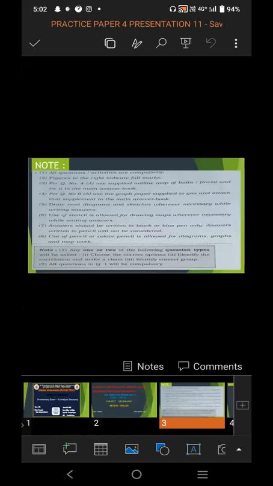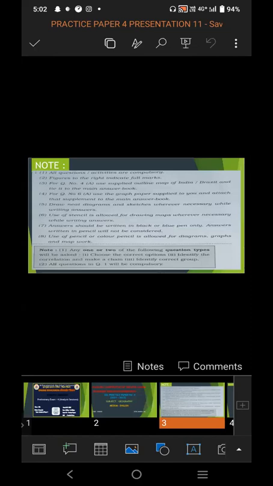For question number 4A, use supplied outline map of India, Brazil, and tie it to the main answer book. For question number 4A, you will need a map of India or Brazil as it is asked in the exam paper. And you have to tie that map of India or Brazil to the main answer book without fail.